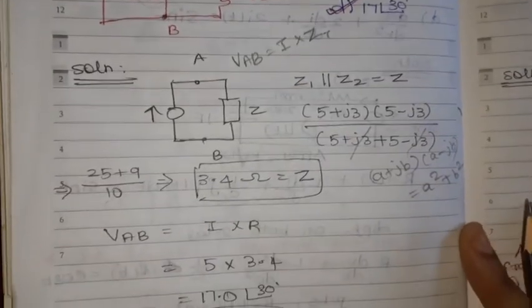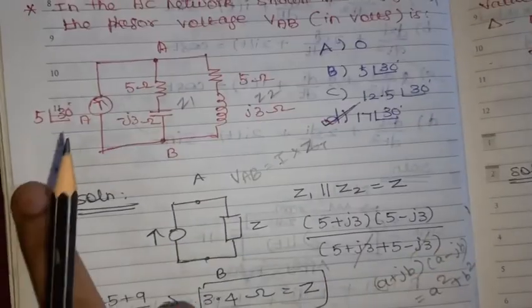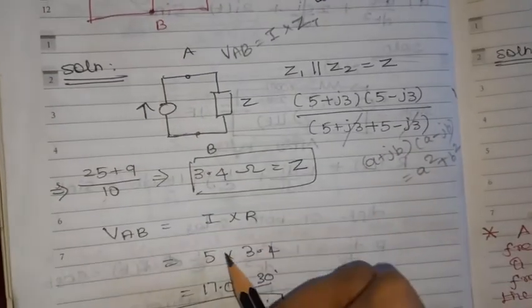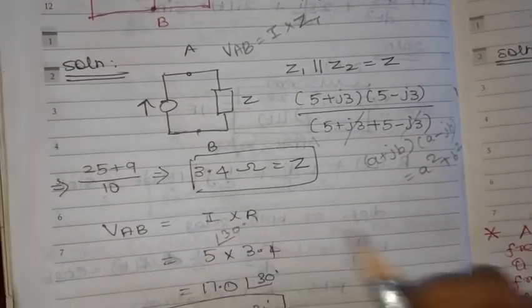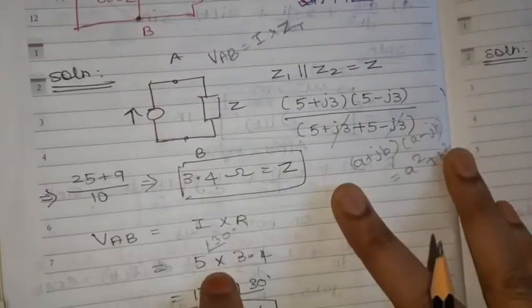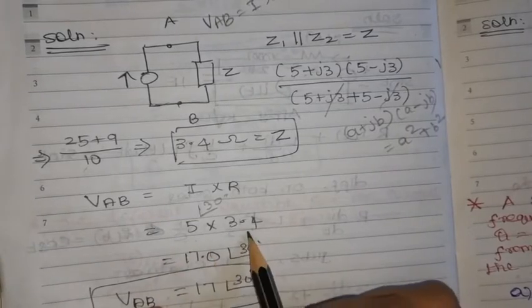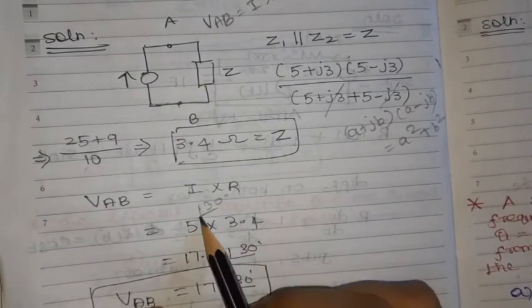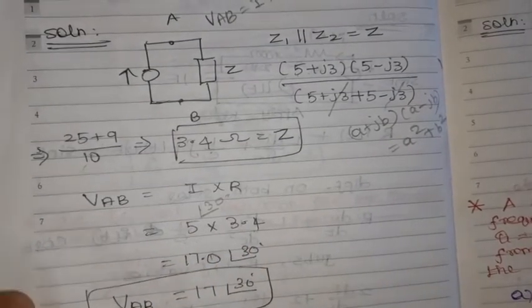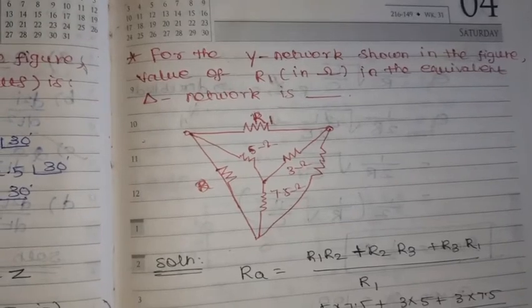Then simple, VAB is equal to I into R or I into Z. What is the I value? 5 angle 30 degree, as given. So 5 angle 30 degree into 3.4. Just multiply 3.4 into 5, we will get 17 angle 30 degree. So VAB equal to 17 angle 30 degree is the right option, option D. We'll move on to the next problem.